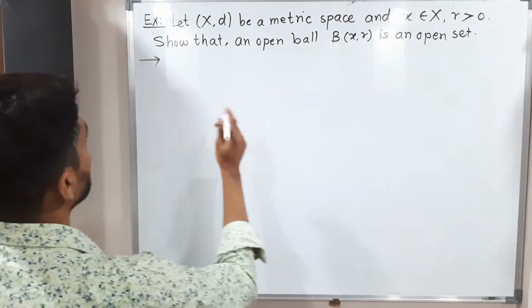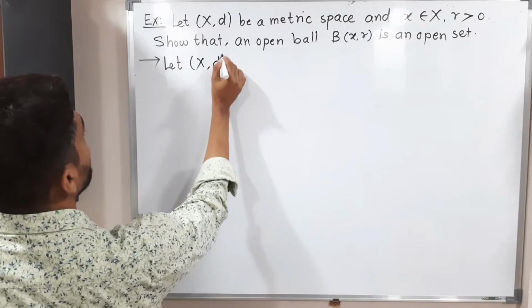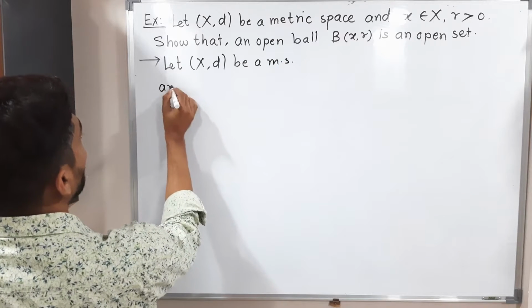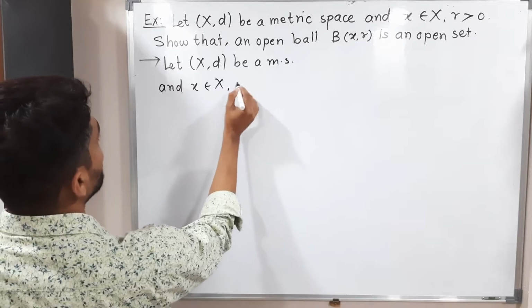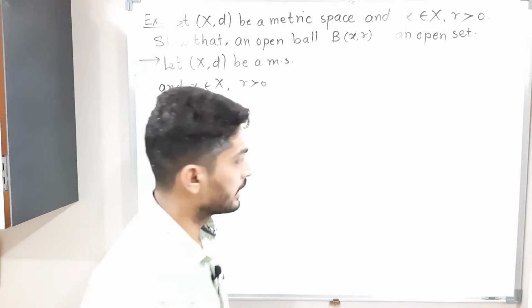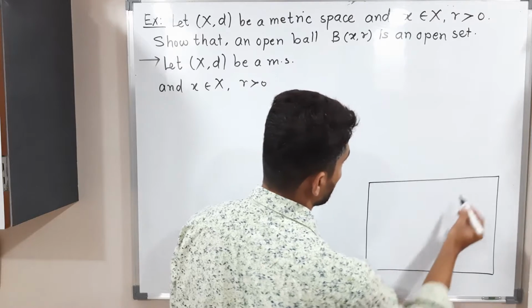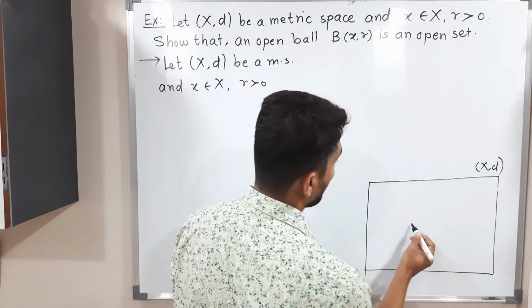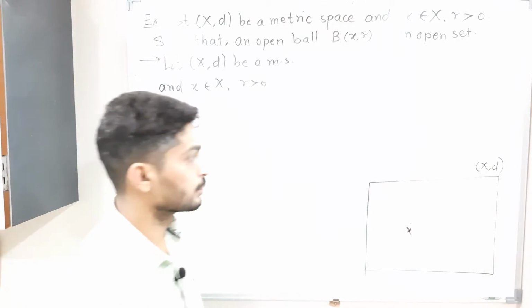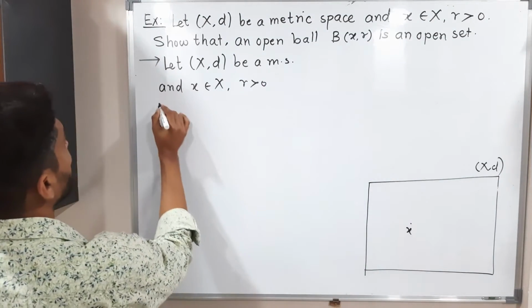So we have (X, d) be a metric space. So I will write, let (X, d) be a metric space. And we have one point x belongs to capital X and r is any positive real number. I will draw the diagram simultaneously so we can easily understand. See, this is a metric space (X, d). We have one point x as given and we have some radius also. So suppose r, some positive real number.